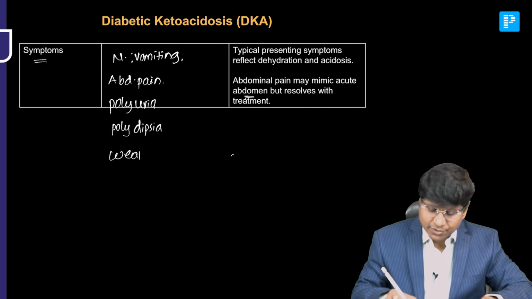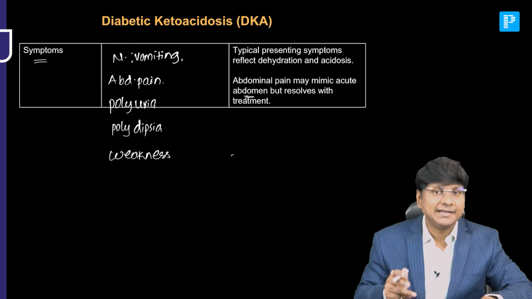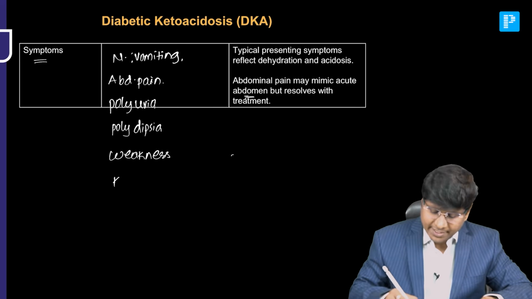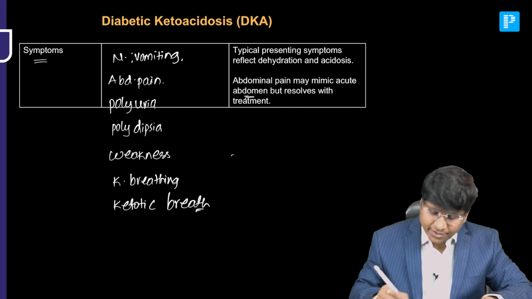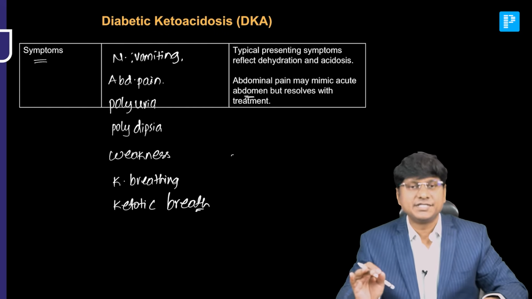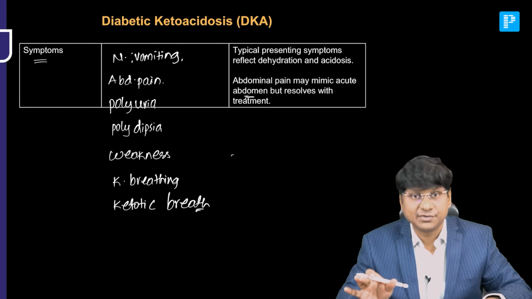These patients will also have weakness, altered sensorium, and smell of breath. The breath is a ketotic breath. So these will be the symptomatologies that you will have in patients with diabetic ketoacidosis.